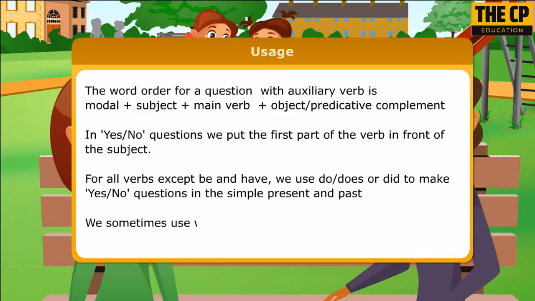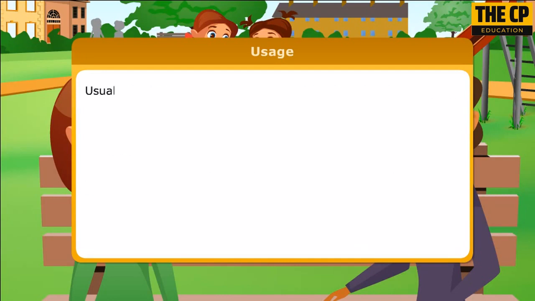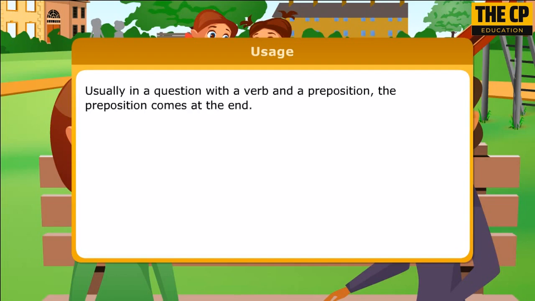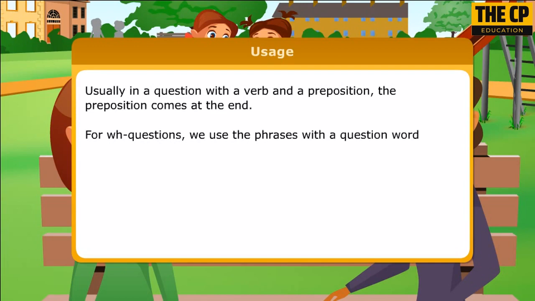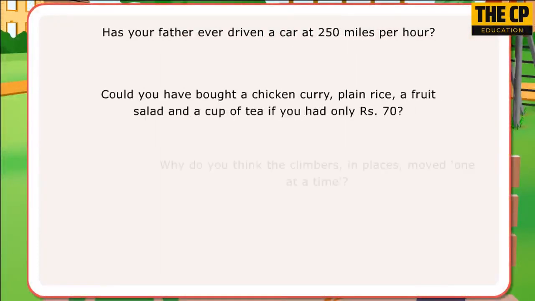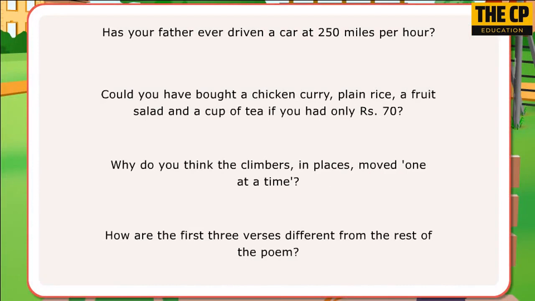We sometimes use what or which with a noun. Usually in a question with a verb and a preposition, the preposition comes at the end. For WH questions, we use the phrases with a question word. Let us look at a few example sentences.